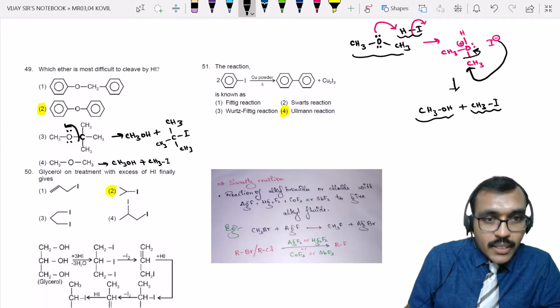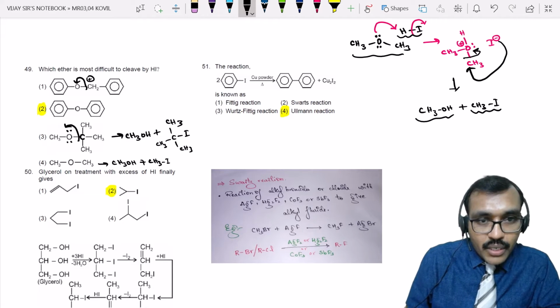Now in this case, this will be shifted here, you will get a positive charge here. Therefore, the product will be phenol plus CH3I.